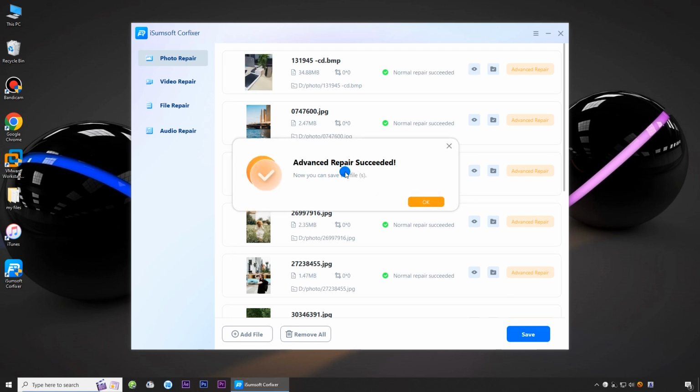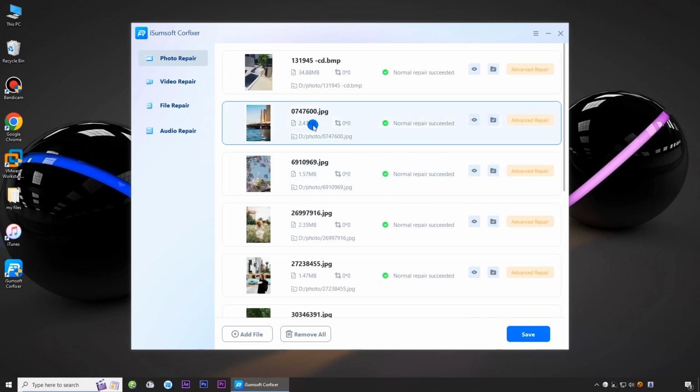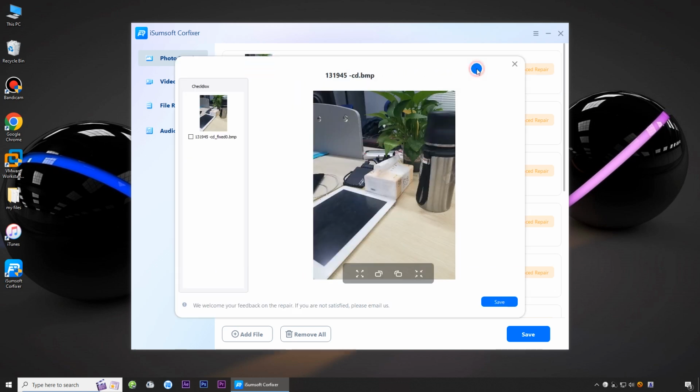Advanced Repair has successfully fixed the photo. Then you can save all the repaired photos in the location you want.